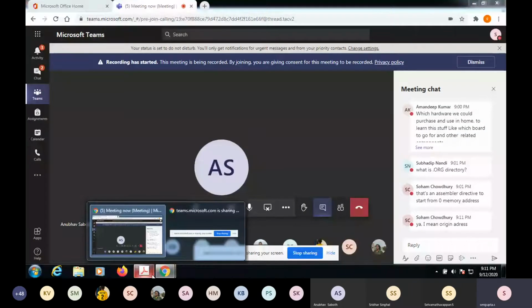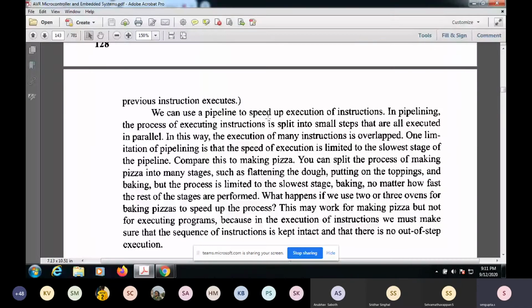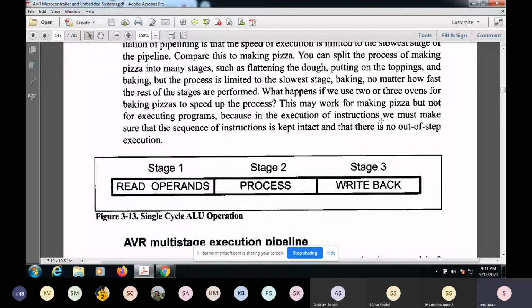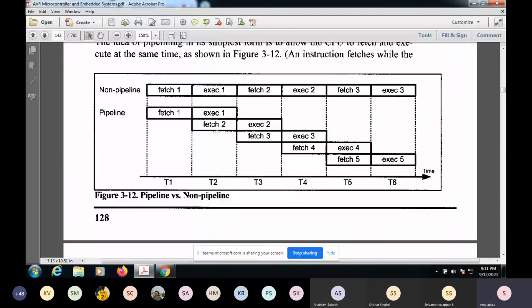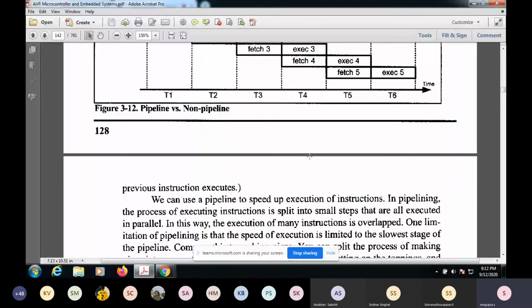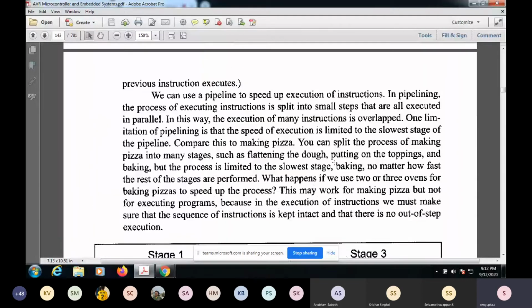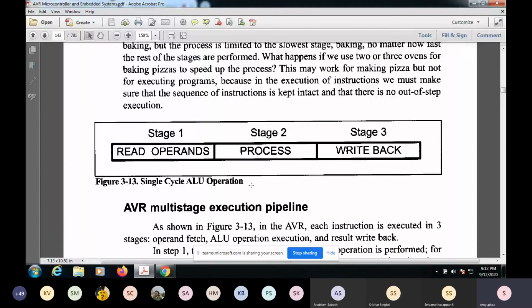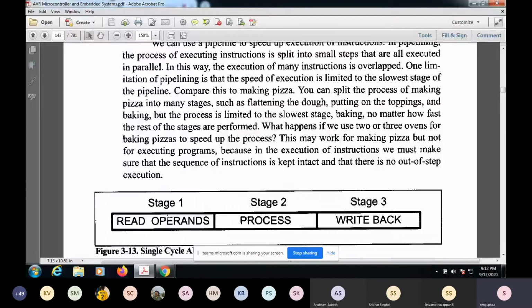Okay. So we can use pipelining to speed up execution cycles. Because each of them takes more or less the same time, the fetch operation and the execution are more or less the same, that's why you're able to do it. It's like the example they've given of slabs of brick which fit exactly. There are basically three operations: read, process, write back. There will be things like decoding and execution as well. There are also underlying things, but they are just explained in a simplified manner.